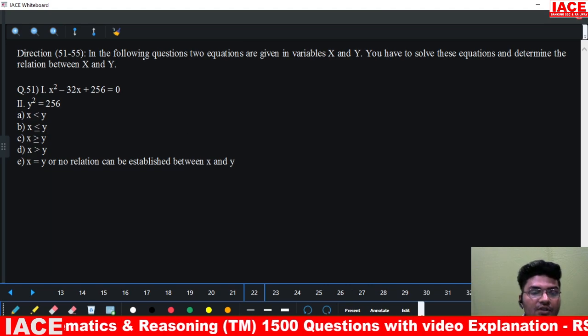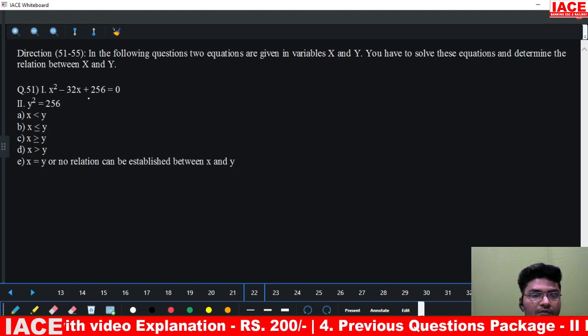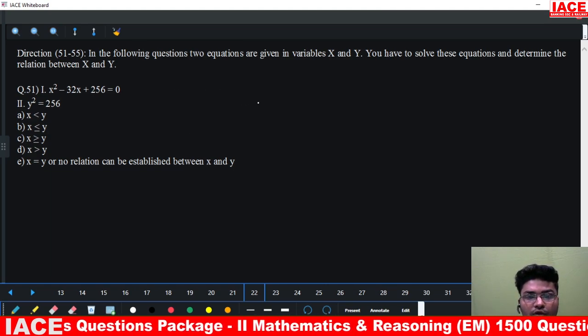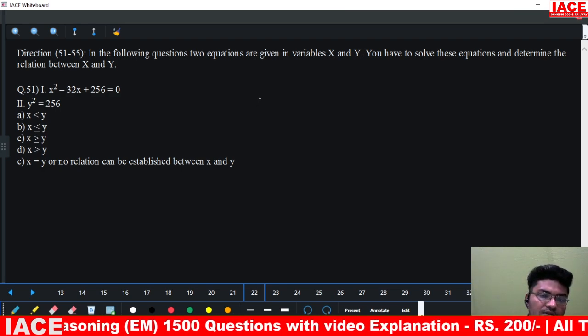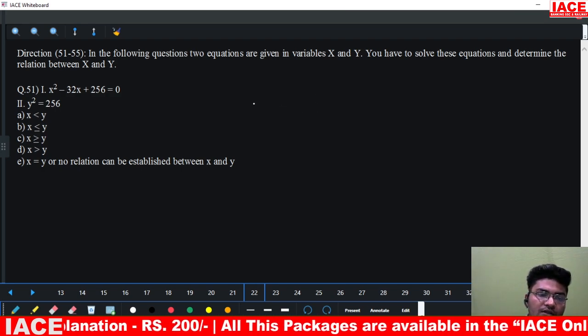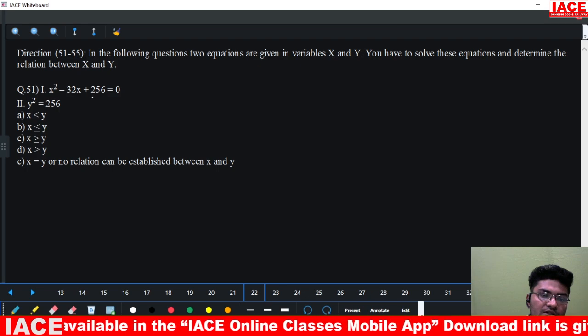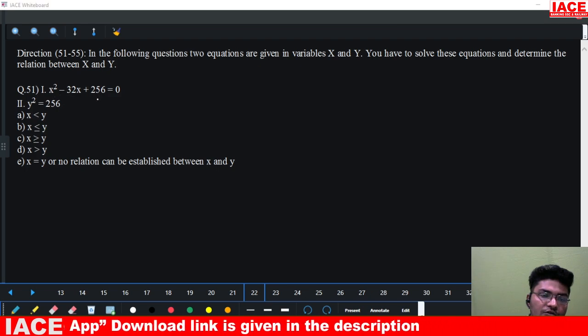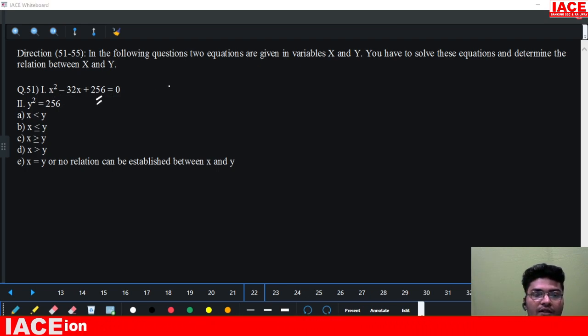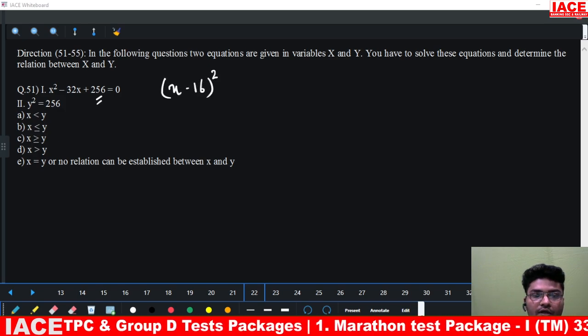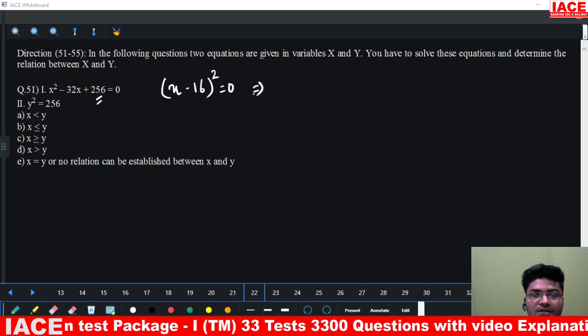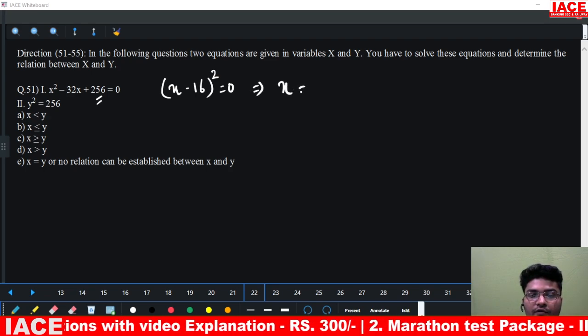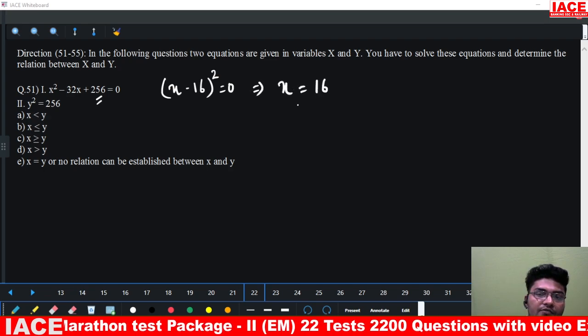So coming to question number 51, what we have is quadratic equations comparison. X square minus 32x plus 256. As soon as I see x square and 256, 256 is a perfect square. That means this is nothing but x minus 16 whole square equals 0. That means x will have two values and both the values will be 16.